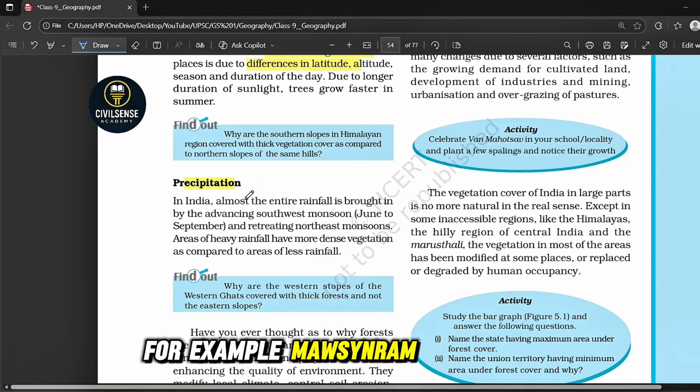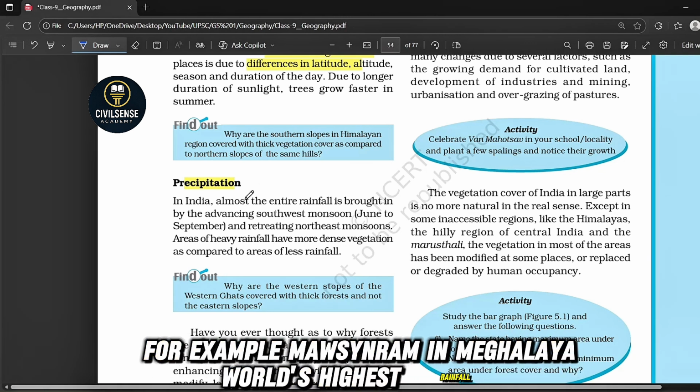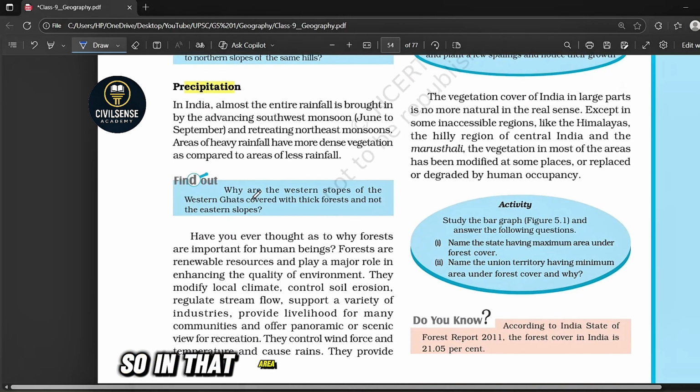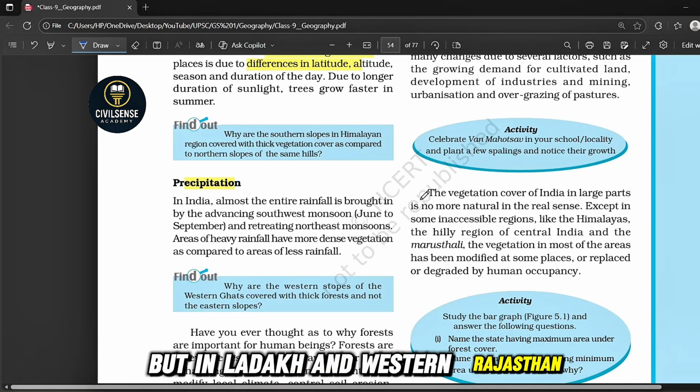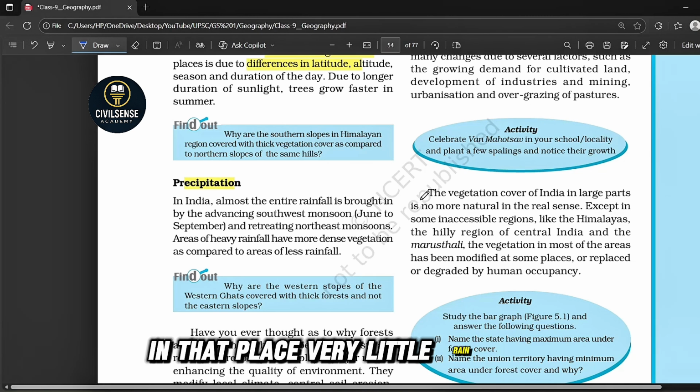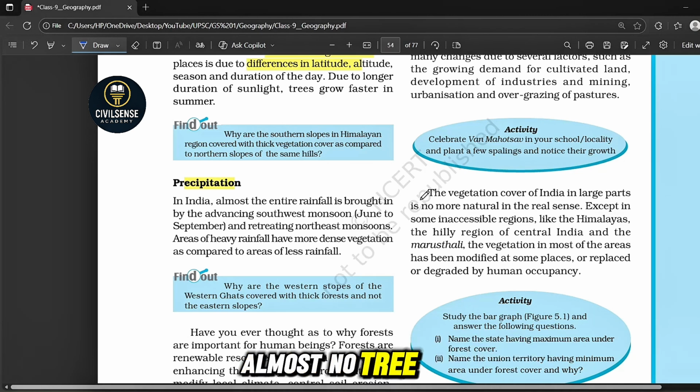For example, Mawsynram in Meghalaya has the world's highest rainfall, so in that area dense forest will be found. But in Ladakh and western Rajasthan, there is very little rain, and we find almost no tree cover.